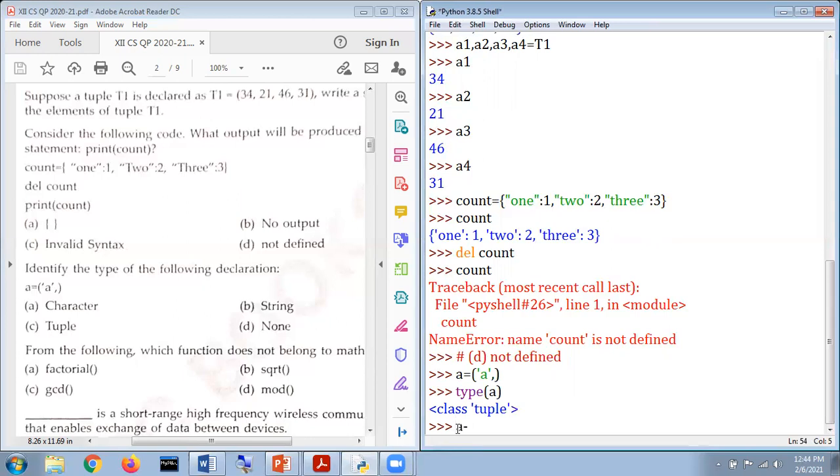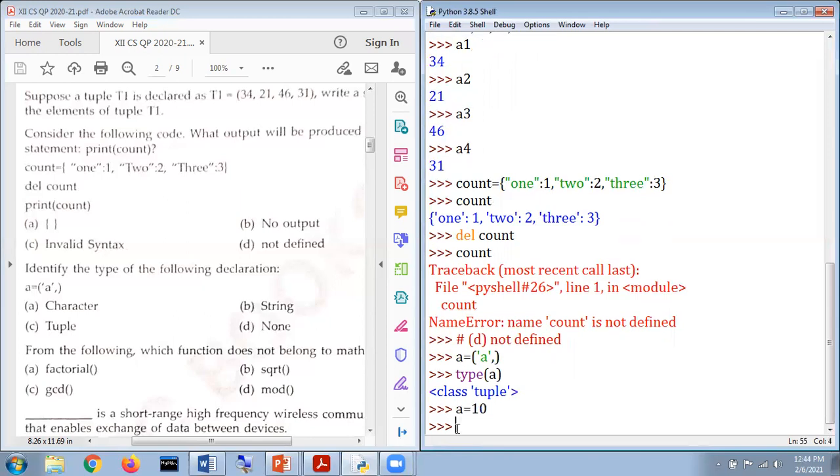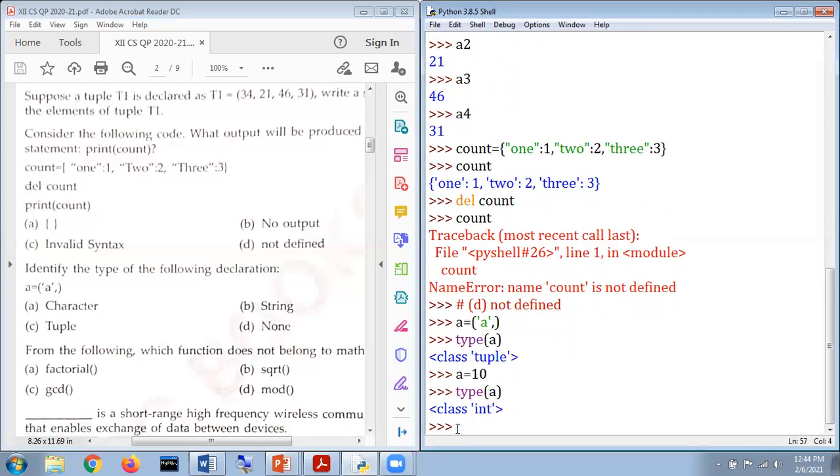For example, when we mention a is equal to 10, for better clarity we type type of a. Now what happened? This displays class int, which means it belongs to the class of integer. Otherwise, the a we are talking about is a tuple. So my dear respected students, the answer to that question is option C, and we call this a tuple.